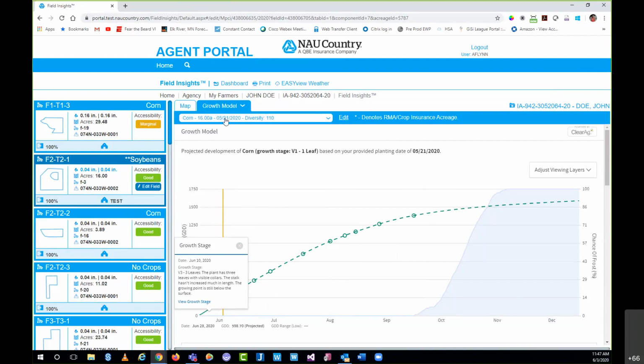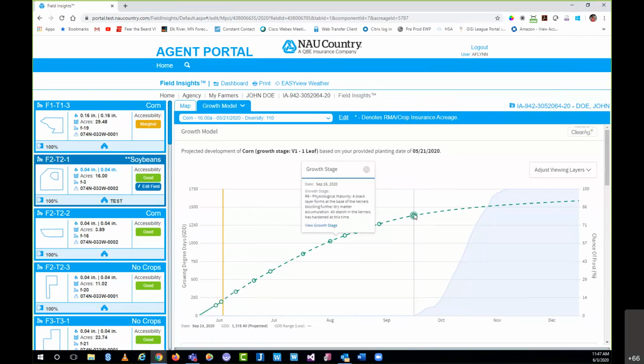So that's what this is based on. If everything goes again as planned, on September 16, it will become mature. And then obviously we move into the harvest period where we can wait for that in-field dry down and then obviously harvest. But each one of these growth stages, or each one of these stopping points, is a reference point to a growth stage. On the left-hand side, you can see these are our growing degree days.